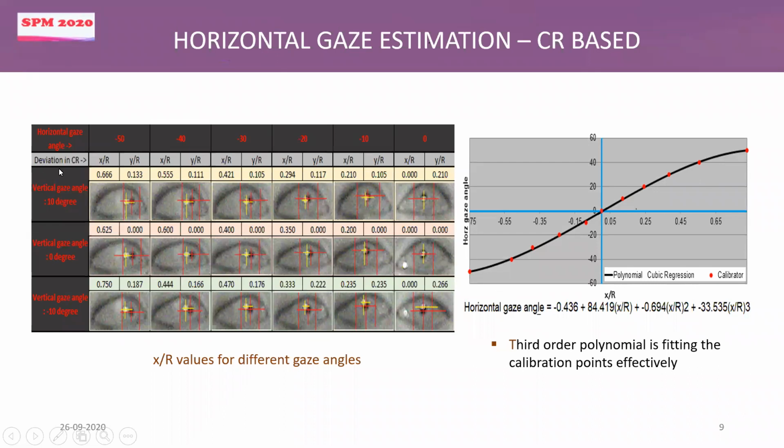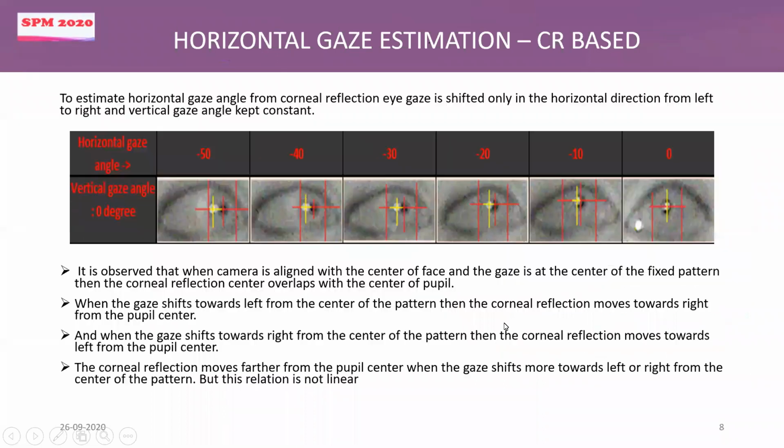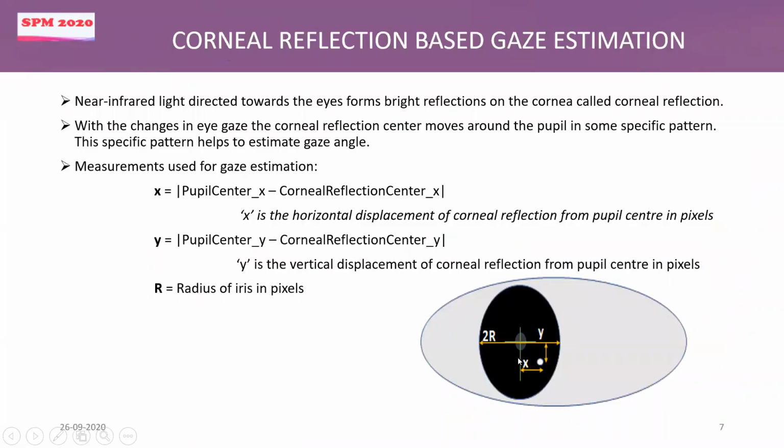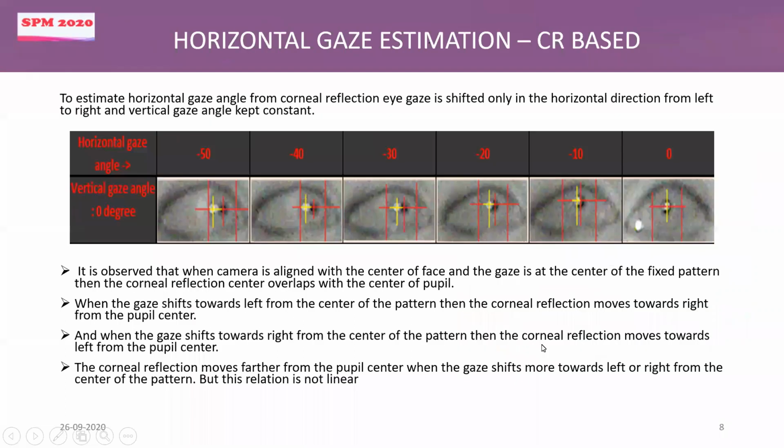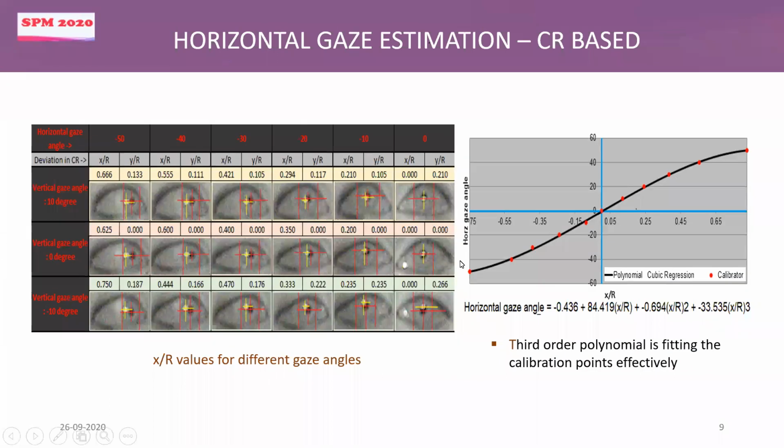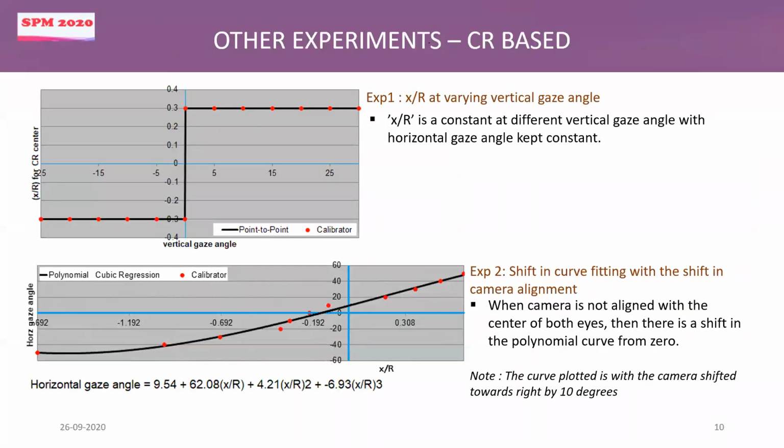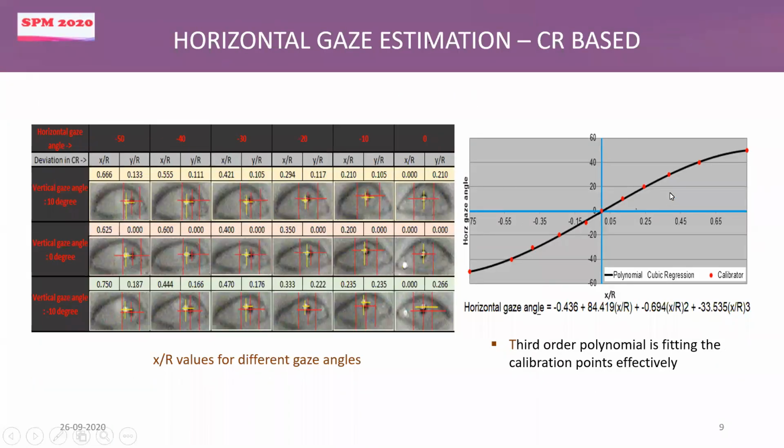One point which I missed to mention is, instead of just using x, we have used x by r, and instead of using y, we have used y by r, because we wanted this analysis to be independent of the image resolution and the distance of the person from the camera. So in the whole analysis, instead of x, we would see x by r, and instead of y, we would see y by r. So this is on the horizontal gaze estimation.